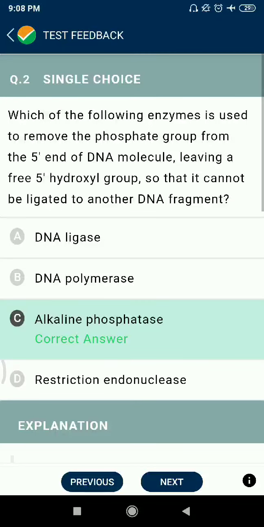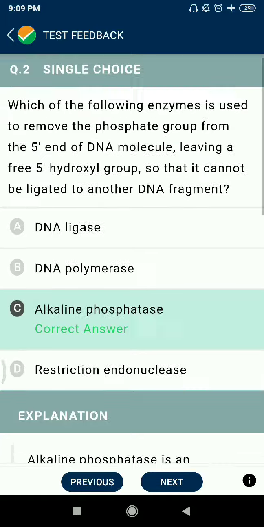Question number second. Which of the following enzyme is used to remove the phosphate group from the 5' end of DNA molecules, leaving a free 5' hydroxyl group so that it cannot be ligated to another DNA fragment? Alkaline phosphatase.